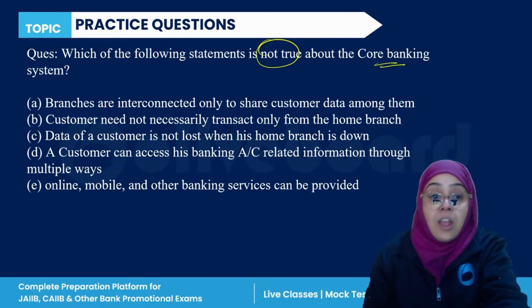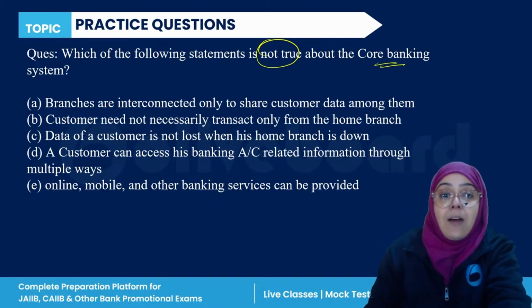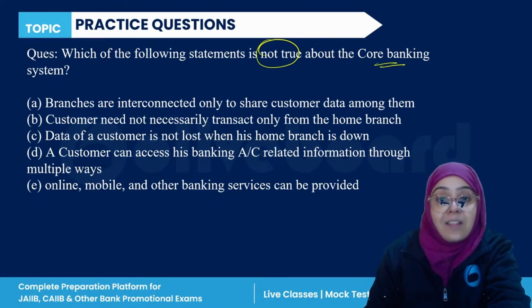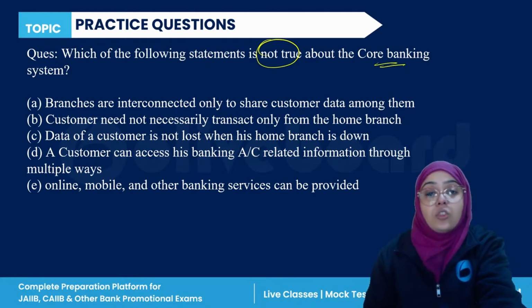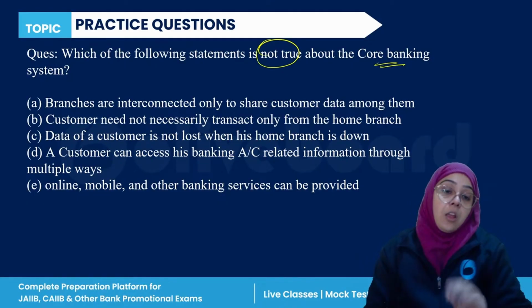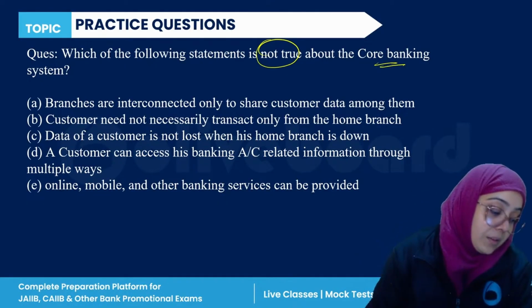Which of the following is not true about the core banking system? Everyone, please answer this question. Core banking system.